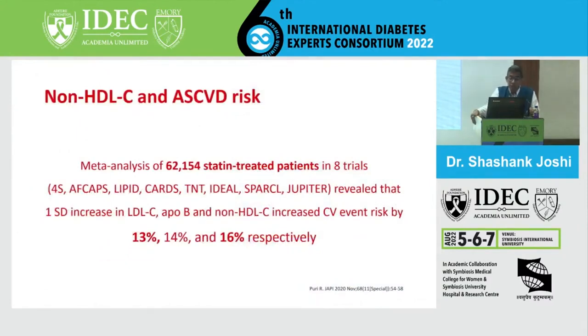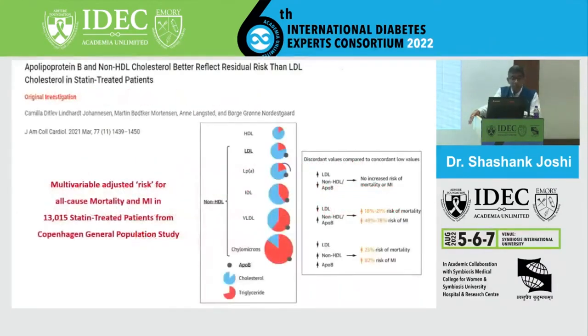And this is the big data which Raman Puri, a cardiologist from the US who migrated back to India and founded the Lipid Association of India, put out: a meta-analysis of more than 62,154 statin-treated patients in 8 trials, 4S, AFCAPS, LIPID, CARE, TNT, IDEAL, SPARCL, JUPITER, revealed that one standard deviation increase in LDL cholesterol, ApoB or non-HDL cholesterol increased the cardiovascular event risk by 13, 14 and 16% respectively. That is very compelling.